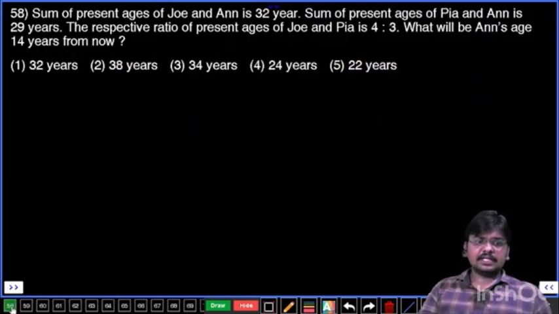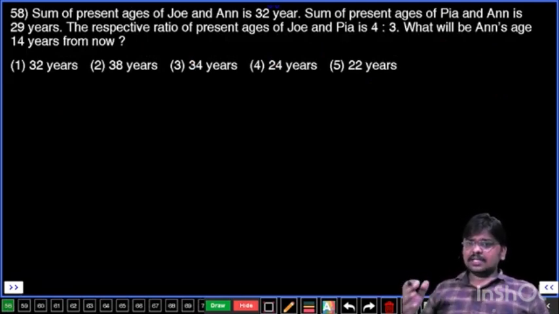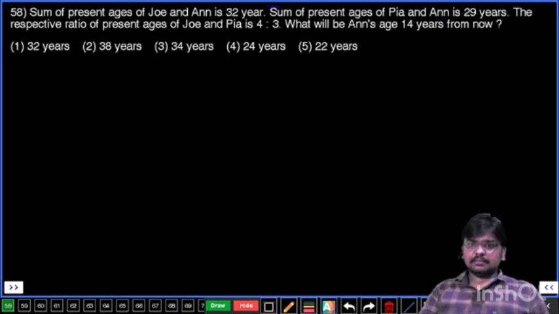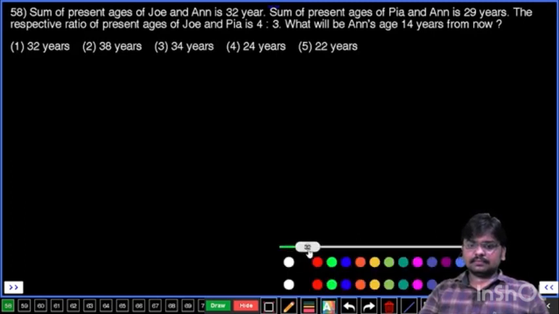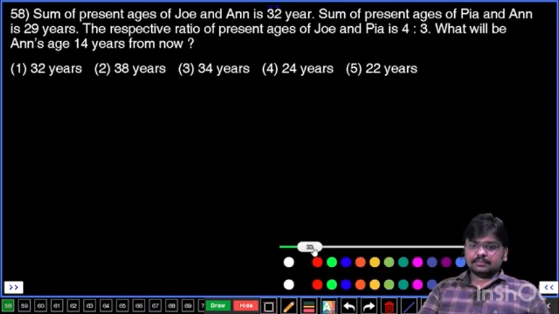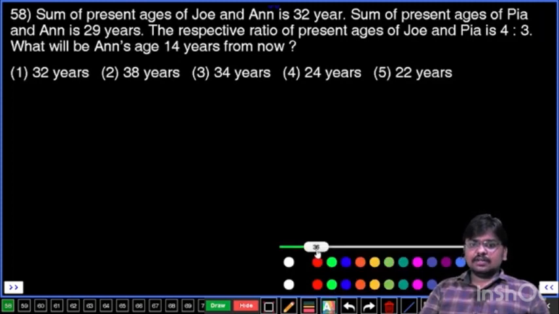Question number 58. Sum of the ages of Joe and Anne is 32 years. Sum of the ages of Pi and Anne is 29 years. The respective ratio of ages of Joy and Pi is 4:3. What will be Anne's age 14 years from now?